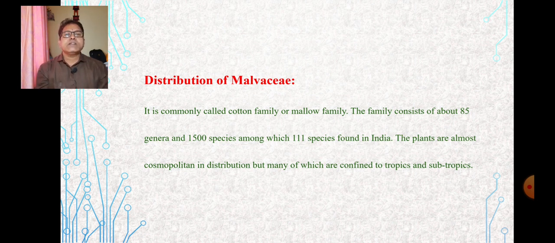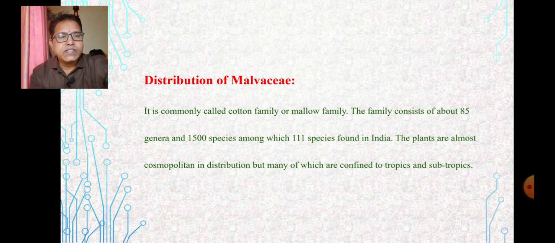The plants are almost cosmopolitan, that means worldwide in distribution, but many of them are confined to the tropics and subtropics regions of the forest.